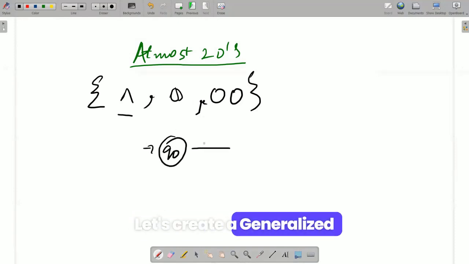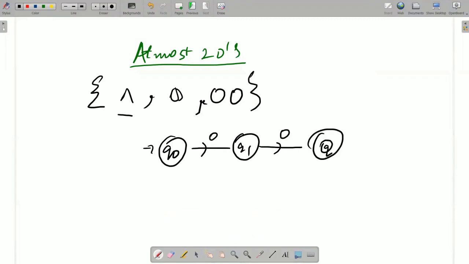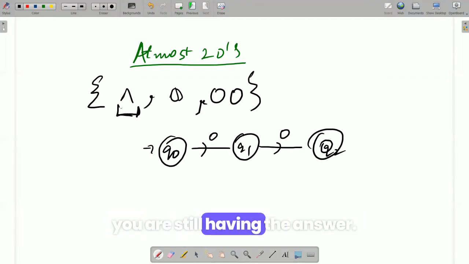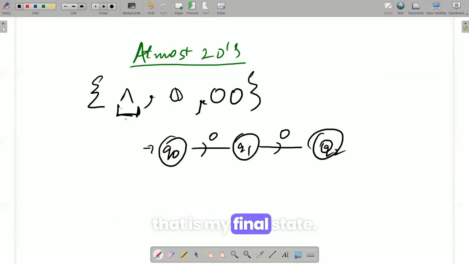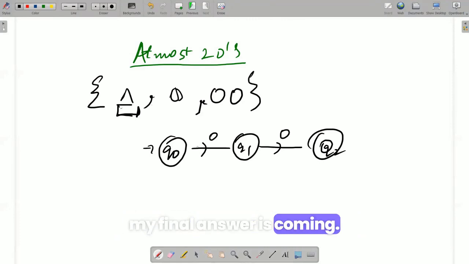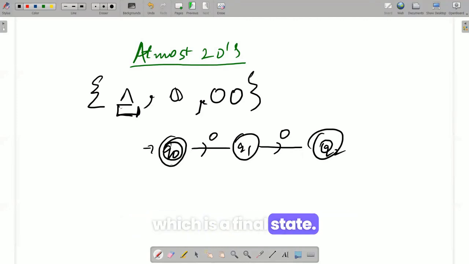Let's create a generalized automata with at most two zeros. I am going to Q2. Now they are saying that even if you don't give anything, you are still having the answer. Whenever there is any answer that comes, it means that is my final state. So without giving any zero, my final answer is coming. It means this is my one state, which is a final state.